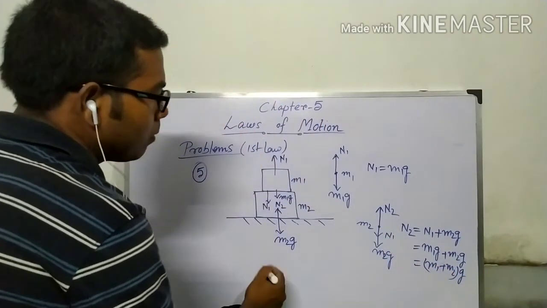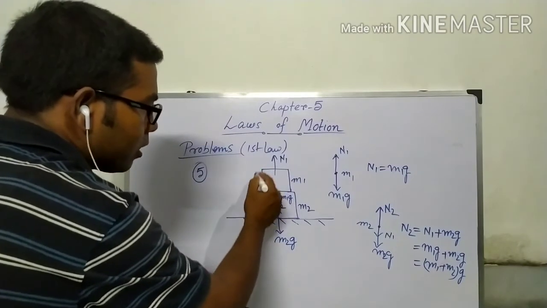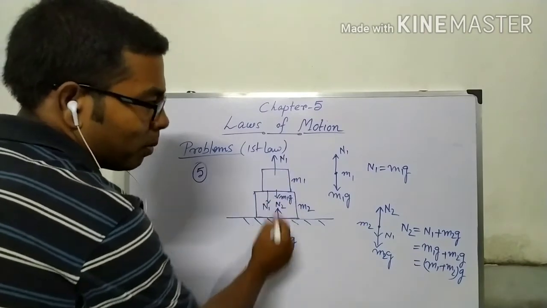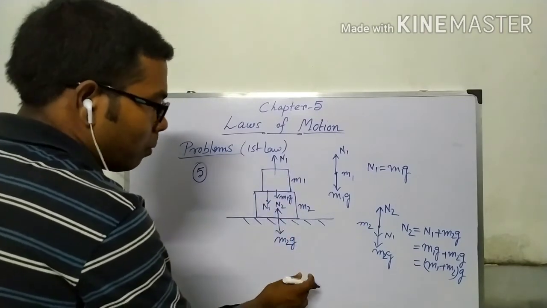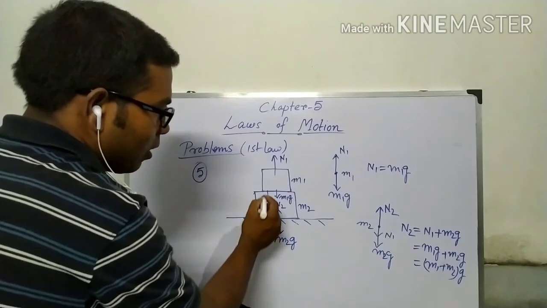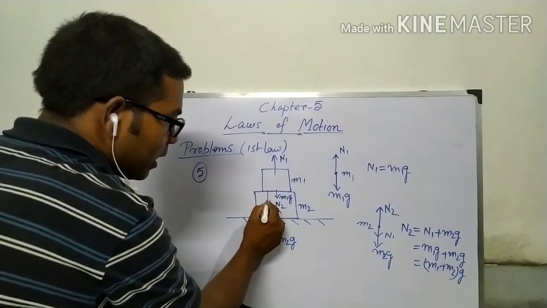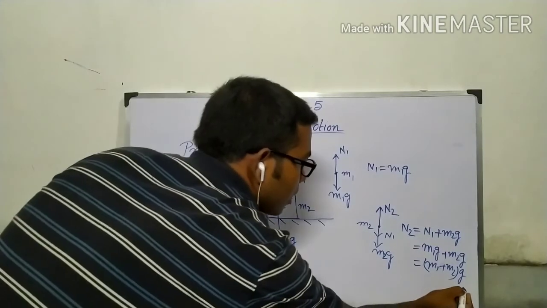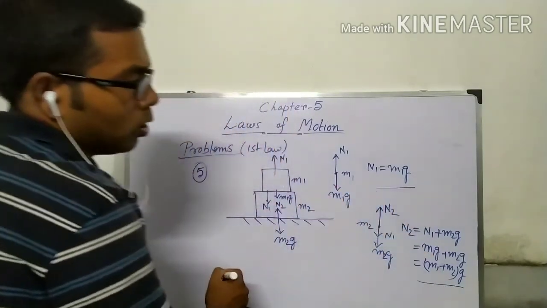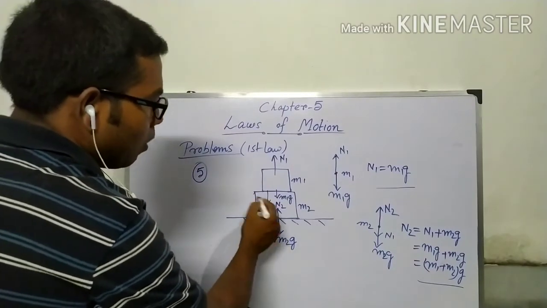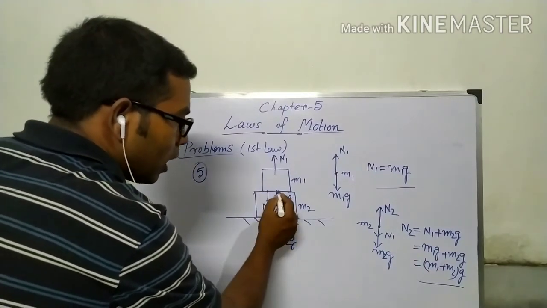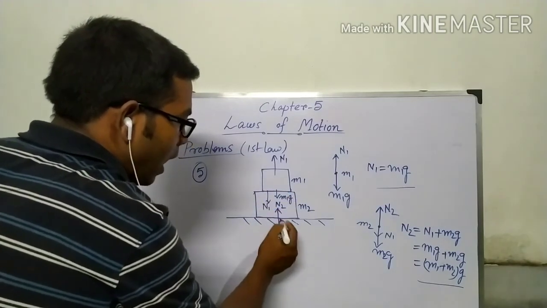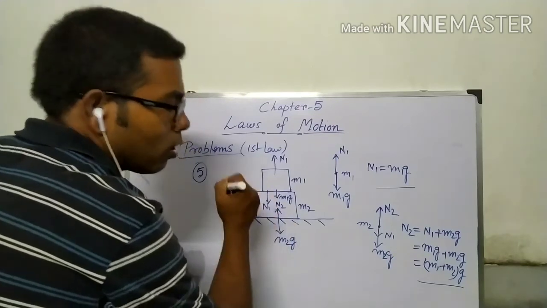Though it is the same as considering the total weight of these two blocks downward and taking the normal reaction as a whole, conceptually that is not correct. Conceptually we have to take the normal reaction of this one in the downward direction. So these are the two equations, and in this way we can find the normal reaction at both contacts when two blocks are in contact and the blocks and the surface are in contact.